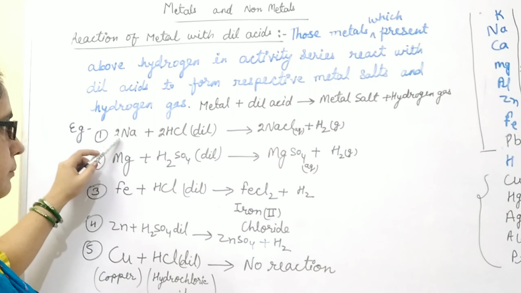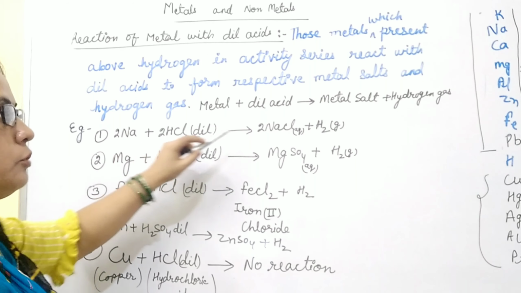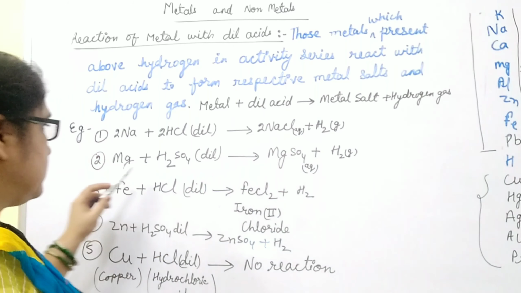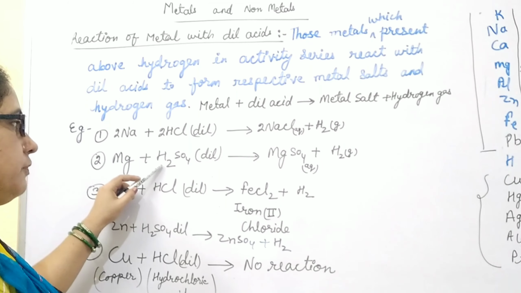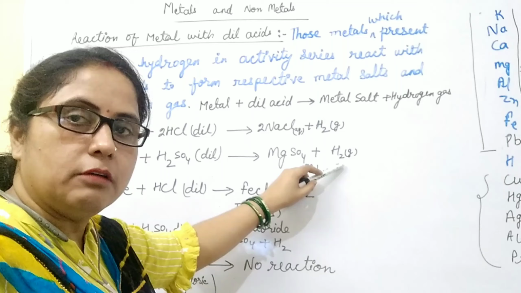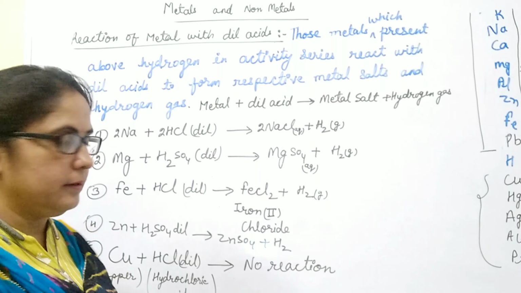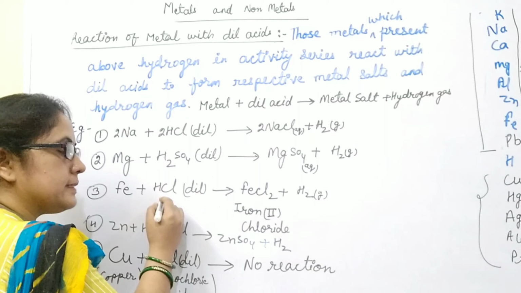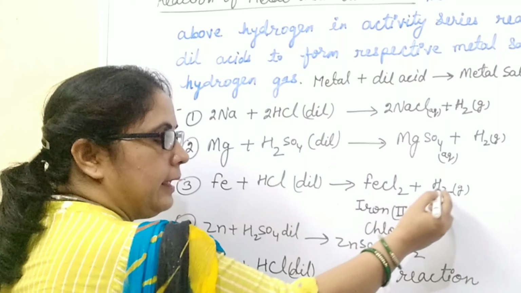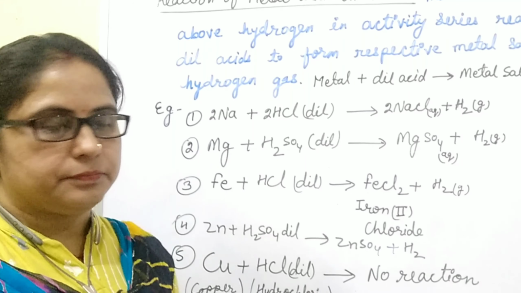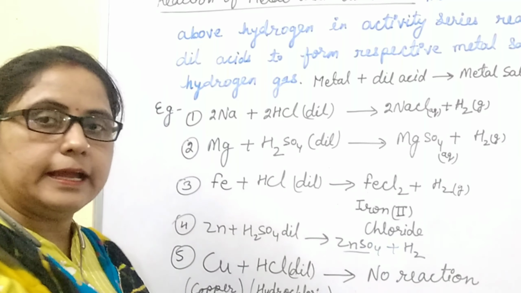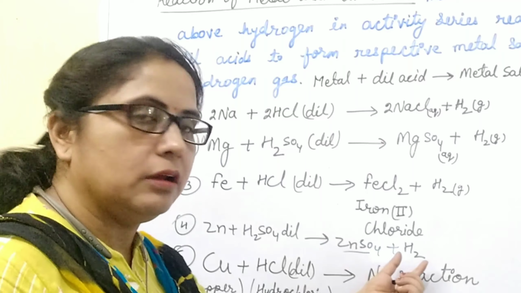For example, sodium reacts with dilute hydrochloric acid to form sodium chloride, which is a metal salt, and evolves hydrogen gas. Similarly, magnesium reacts with dilute sulfuric acid to form magnesium sulfate with the evolution of hydrogen. In case of iron, iron reacts with dilute hydrochloric acid to form iron 2 chloride, and evolves hydrogen gas. Similarly, zinc also forms zinc sulfate with sulfuric acid and evolves hydrogen.